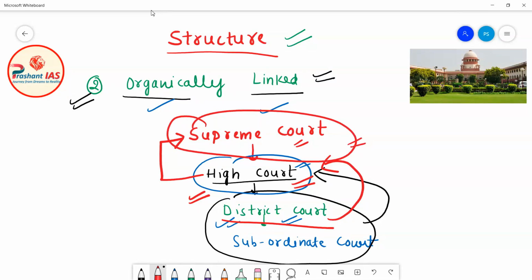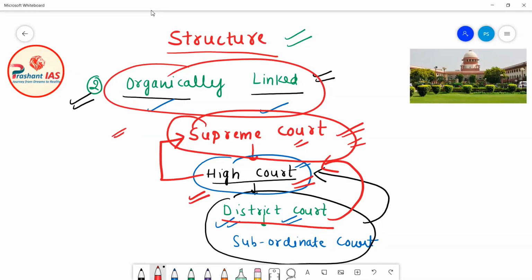There is a chance that a judge working at the lower level can be promoted to a higher level. The judge working at the district court can be elevated and appointed as the judge of high court. The judge working in the high court can be elevated and appointed as the judge of Supreme Court. So this is a rough overview of the structure of Indian judiciary. You need to remember that Indian judiciary is hierarchically organized and organically linked. This means that the judiciary of India is a single unified judiciary. The same judiciary is for union as well as for states.